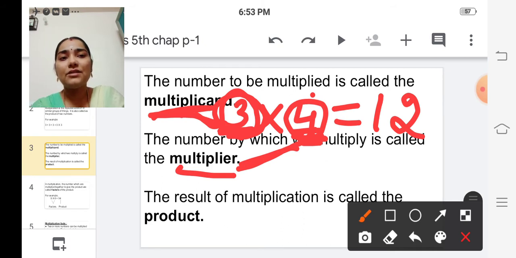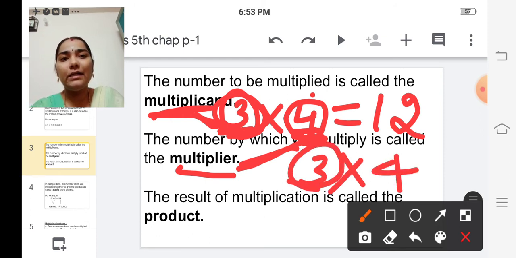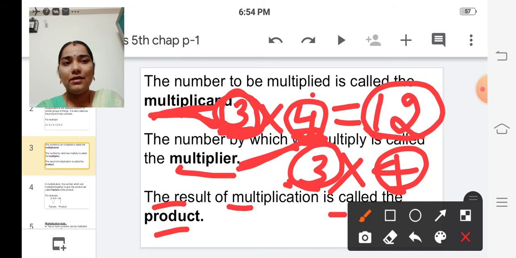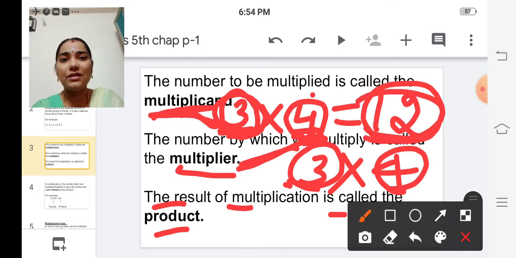So in multiplication, if we write the product of two numbers, the first number will be the multiplicand, the second number will be the multiplier, and the answer, the result, is called the product. The result of multiplication is called the product.